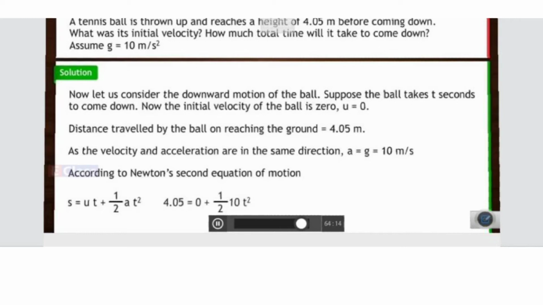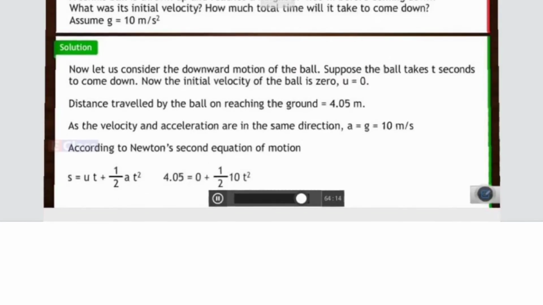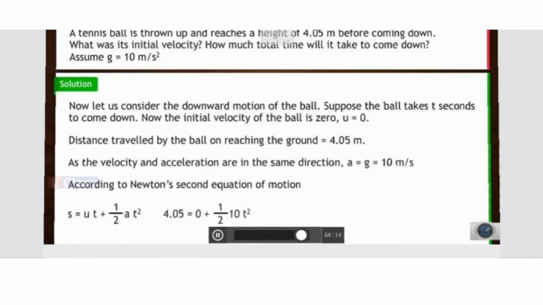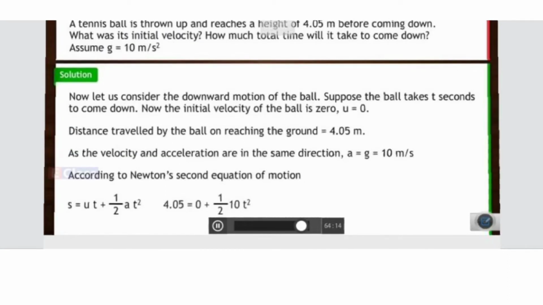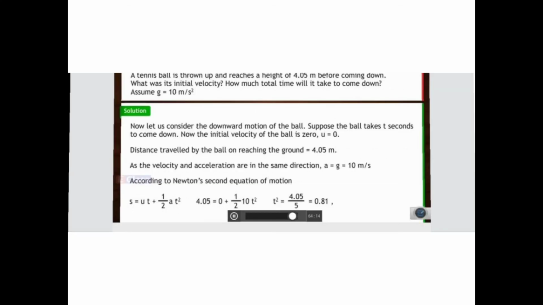So you have displacement 4.05 is equal to 0, because now it is in the downward direction, into half into 10 into t square. So further, t square will be 4.05 divided by 5. So it comes out to be 0.81. So that is your t square.